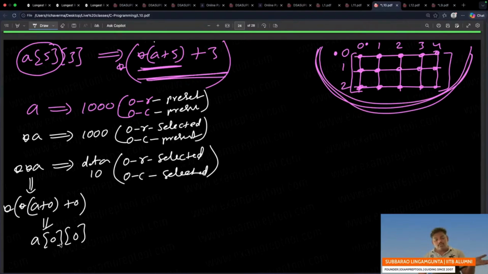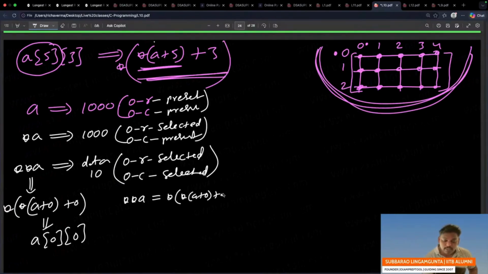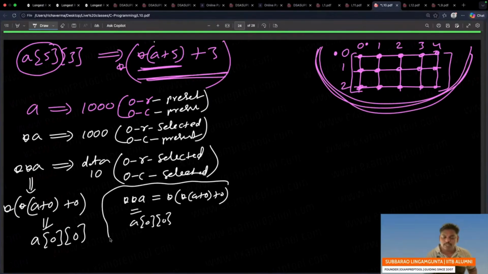Next one, star A plus 0 whole star. Again one more. These three are same. Who are those? Star A, star A plus 0 plus 0, and one more, A00. All three are equal. Another way. So please take care. These three are equal.